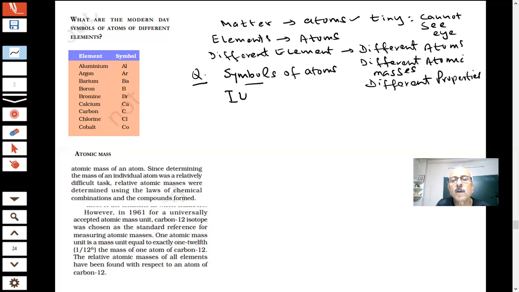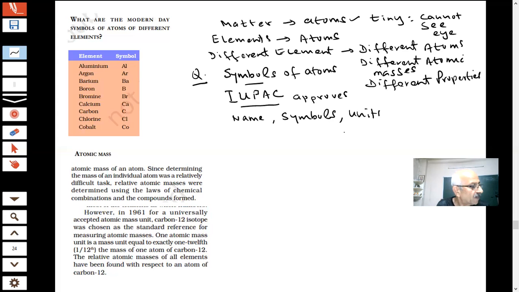The International Union of Pure and Applied Chemistry approves the names, symbols, and units. So name, symbol, and units, this is all done by the IUPAC. They will not be changed anywhere. They are the same everywhere. These symbols will be the same.